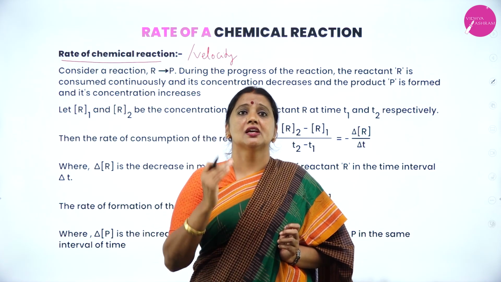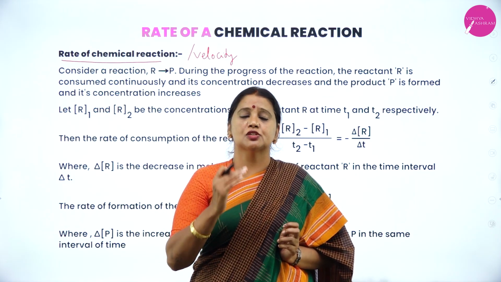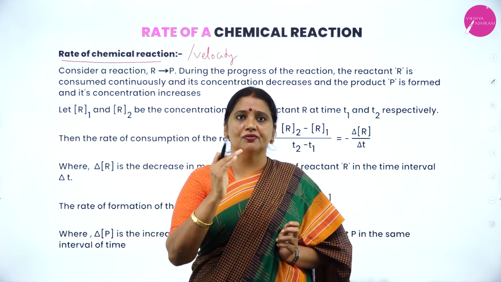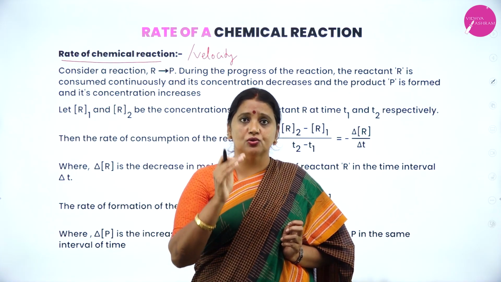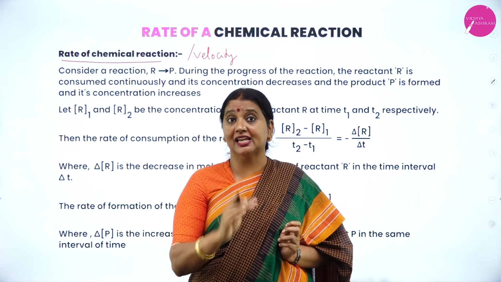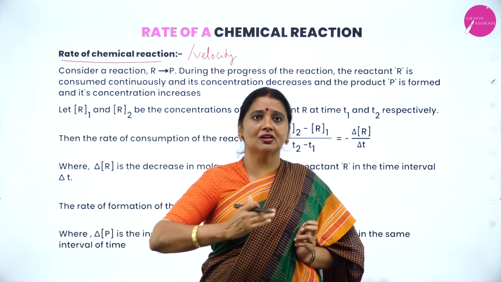Therefore, in physics, velocity is defined as the rate of change of distance with respect to time. Velocity of light is equal to distance travelled divided by time taken. Therefore, the unit of velocity is meter per second. But in a reaction, the reactant does not travel. It does not displace.